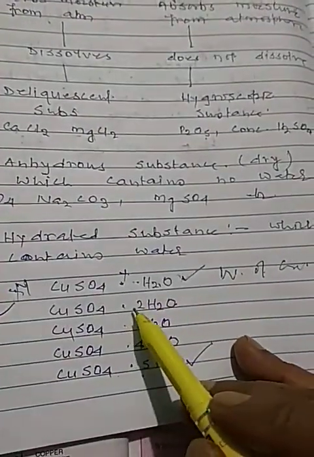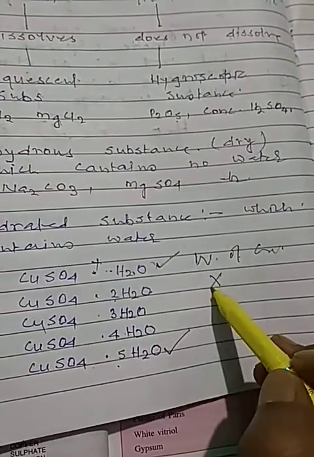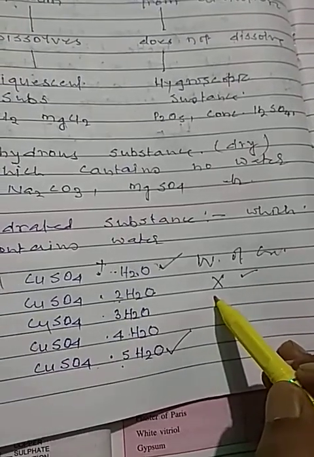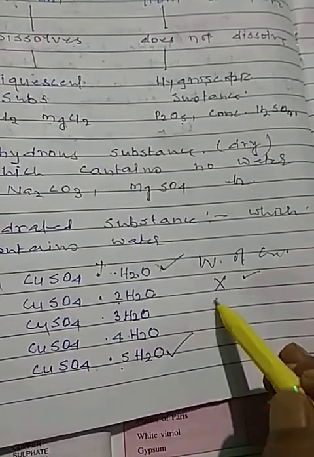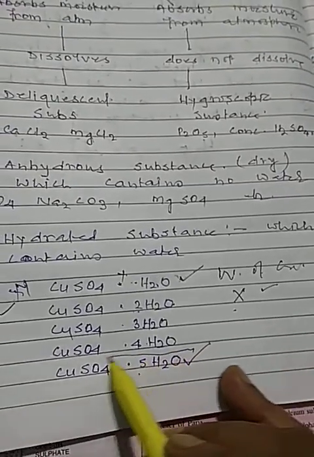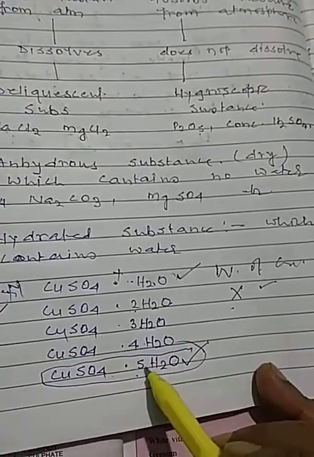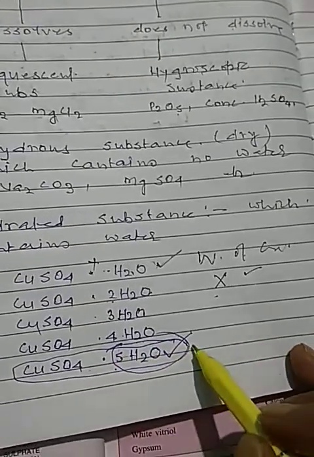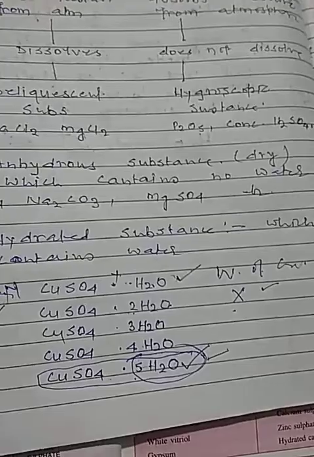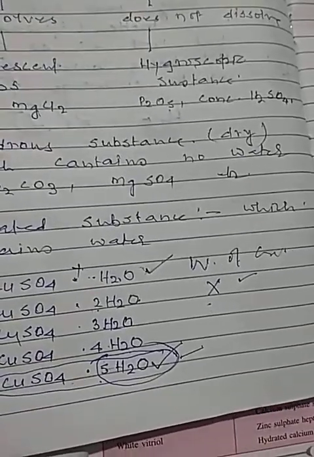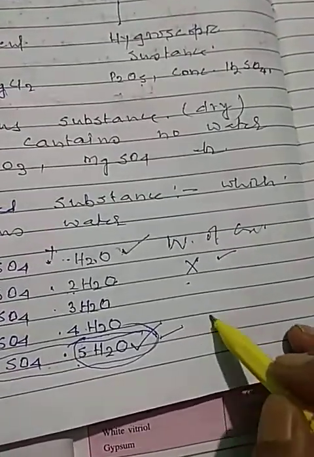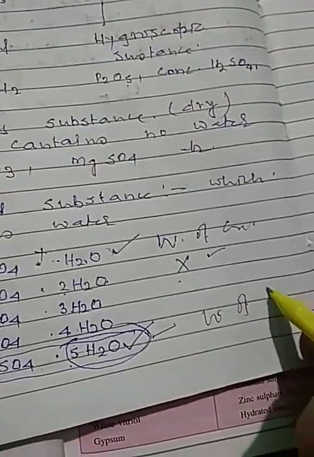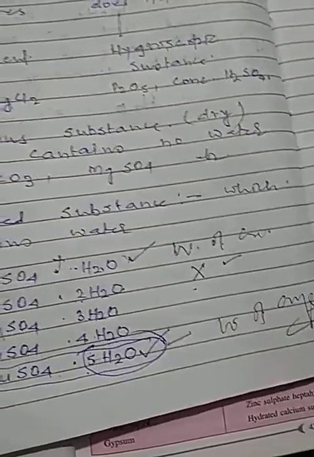If it absorbs 2 molecules, it will not be water of crystallization. Even 3 molecules will not be called water of crystallization. But if it contains 5 molecules of water, then it will be called water of crystallization.